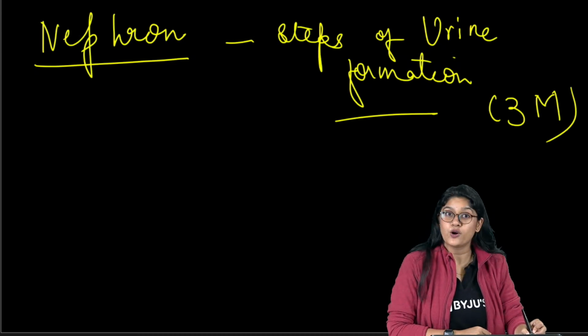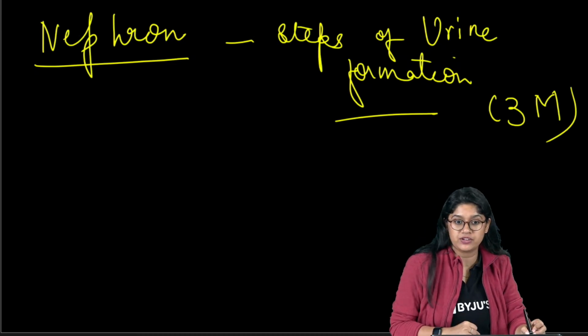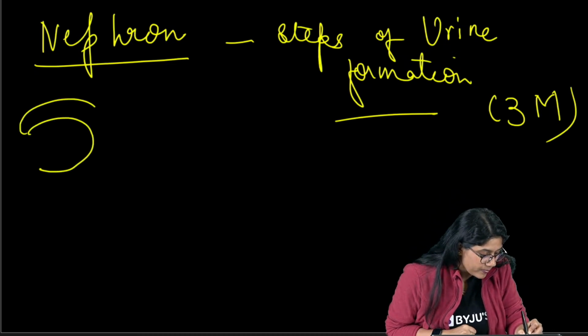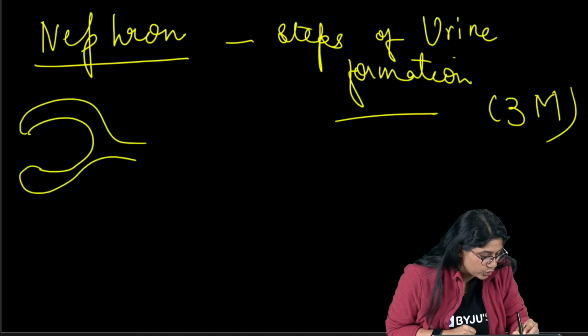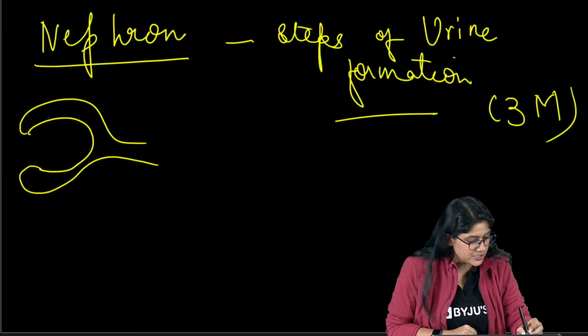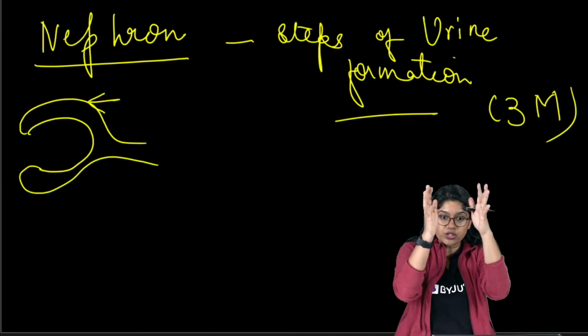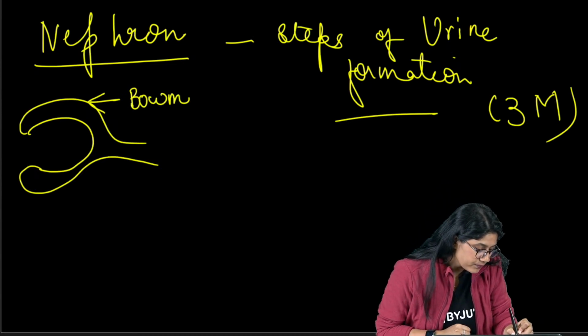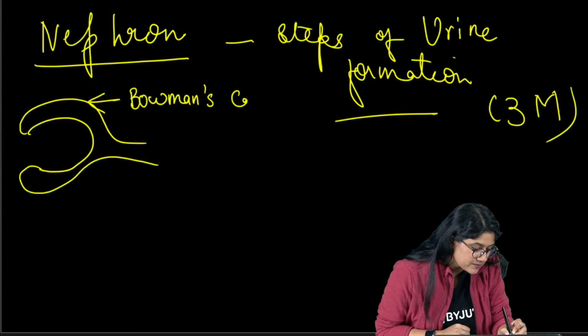So, in a nephron, the important structure that we have in the beginning is the Bowman's capsule and the glomerulus. This outer cup-shaped part is called the Bowman's capsule.